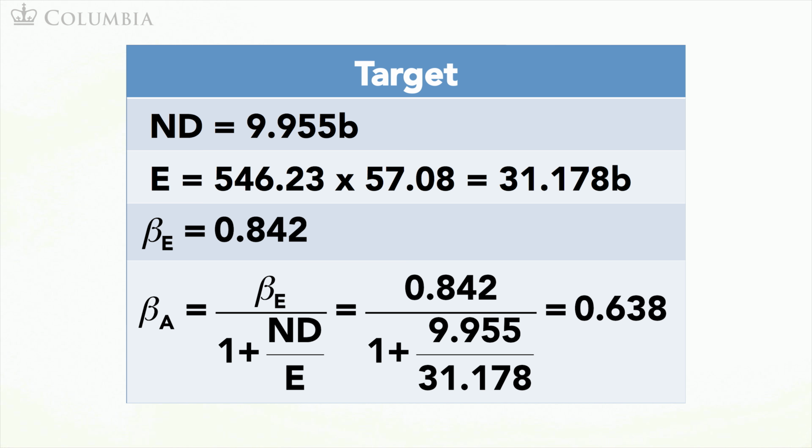For Target, we follow the exact same process to unlever its beta. We collect information on its net debt, equity, and equity beta and apply the formula. Note that Target's net debt is positive, so as expected, its equity beta is higher than its asset beta.